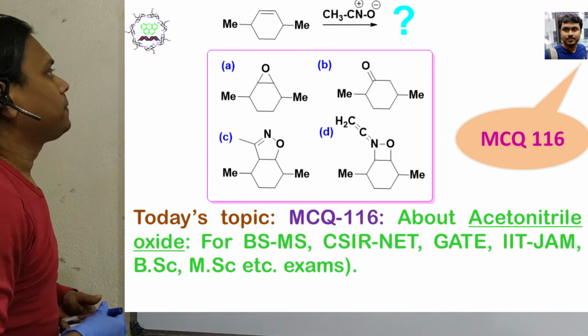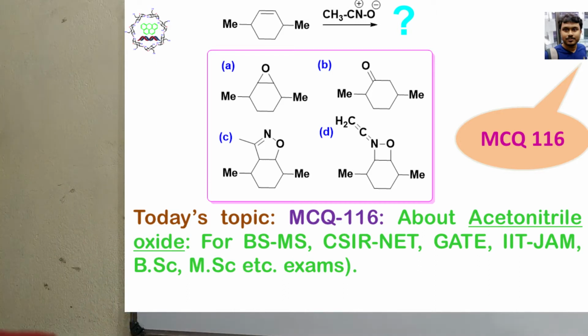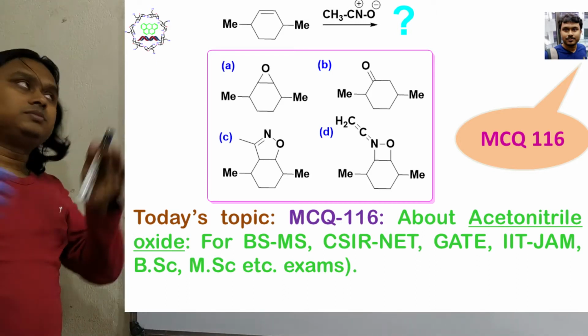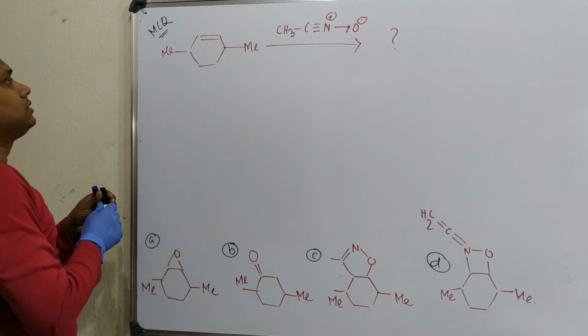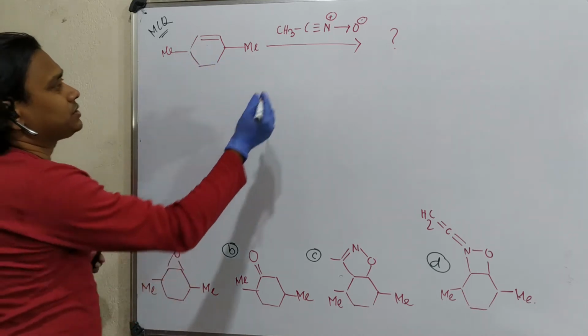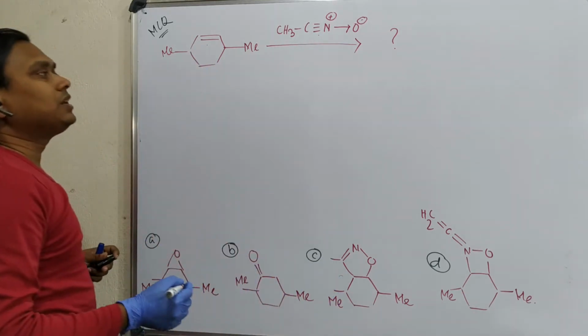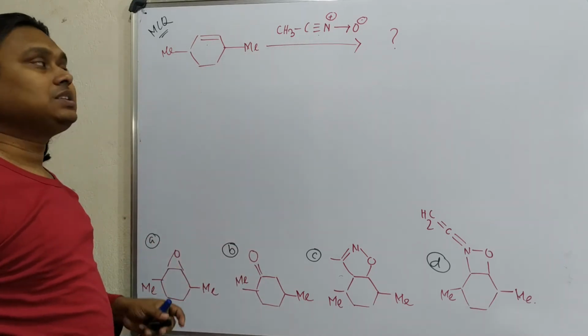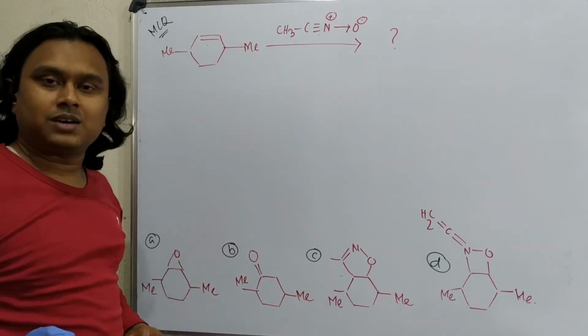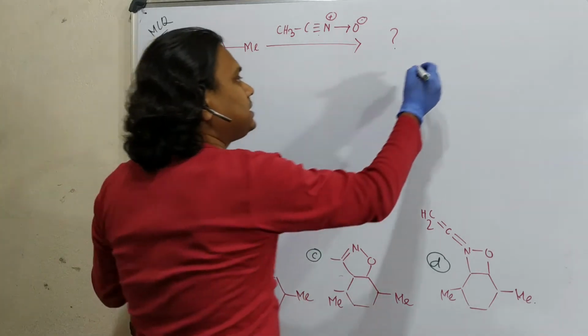Okay, so let's start. As you can see, this is actually an alkene double bond, and it reacts with nitrile oxide. So the turning point is, what does this nitrile oxide do? Is it an oxidizing agent? Is it acting as an oxidant or something else? Actually, this is not acting as an oxidant.